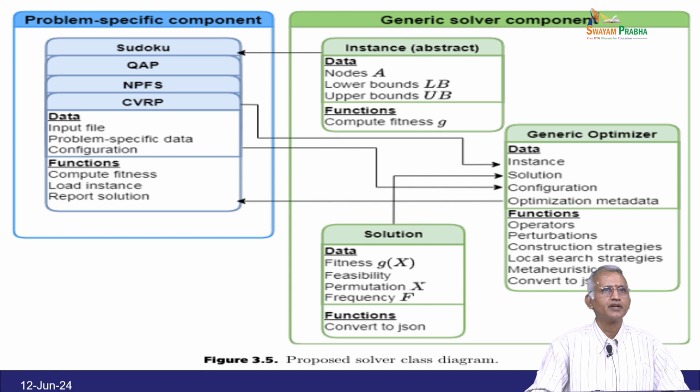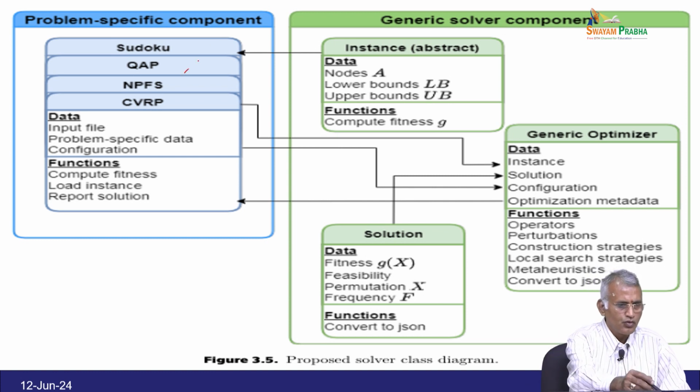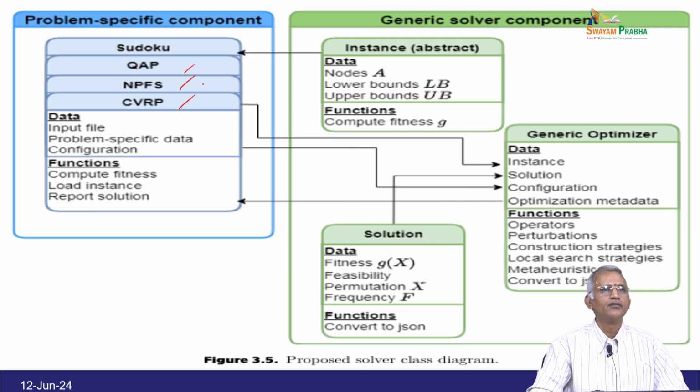So, this is the proposed solver class diagram. The problem specific components are Sudoku, QAP, NPFS and CFRP. So, we need the data. The data consists of input file, problem specific data and configuration, and the functions also required: compute the fitness, load instance, report solution. So, these are all the important things for the problem specific component.